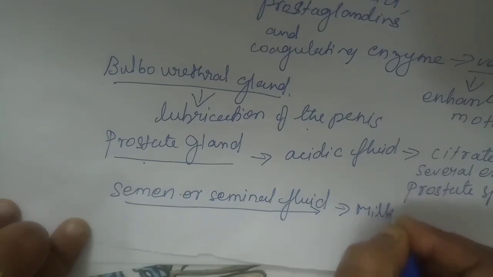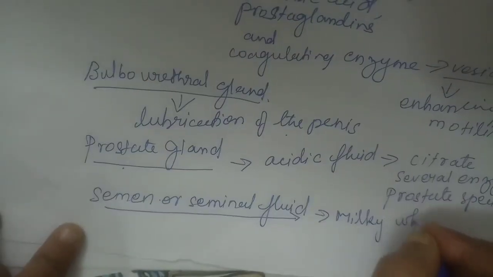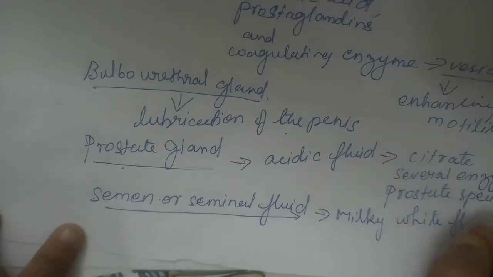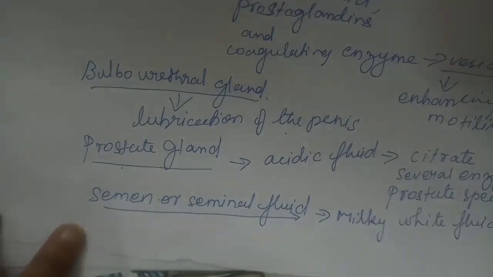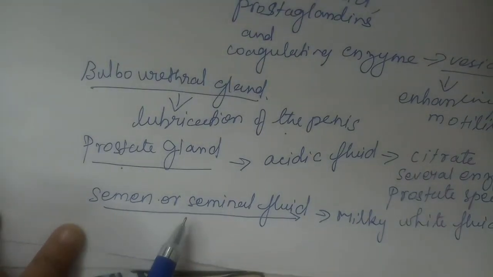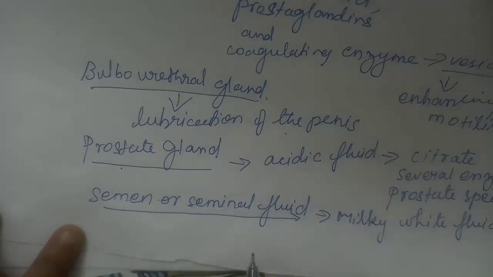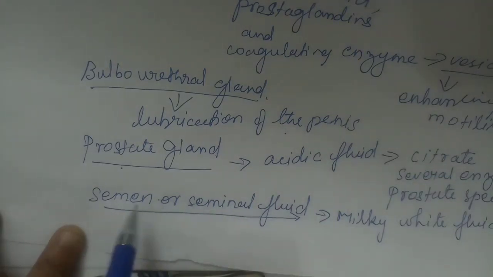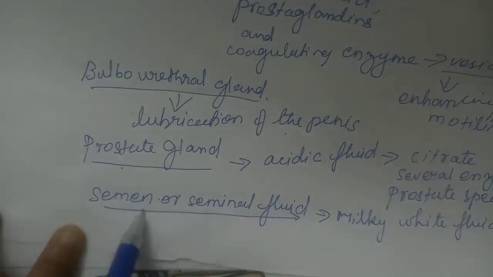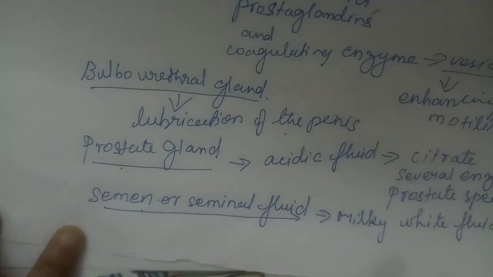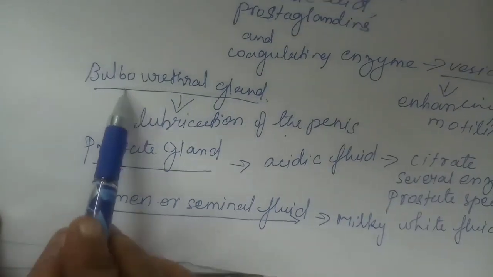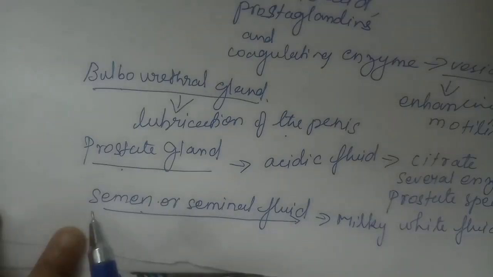Milky white fluid. The semen is a milky white fluid which contains the secretions of the seminal vesicle, prostate gland, and the bulbourethral gland.